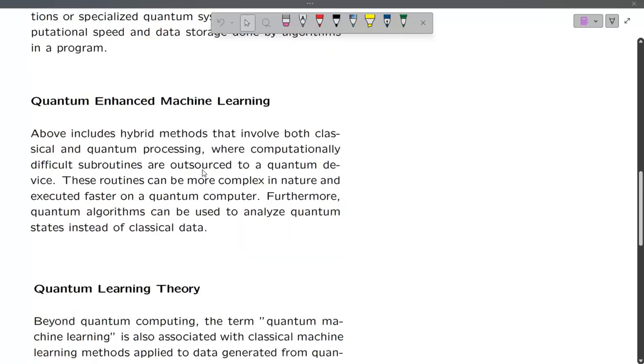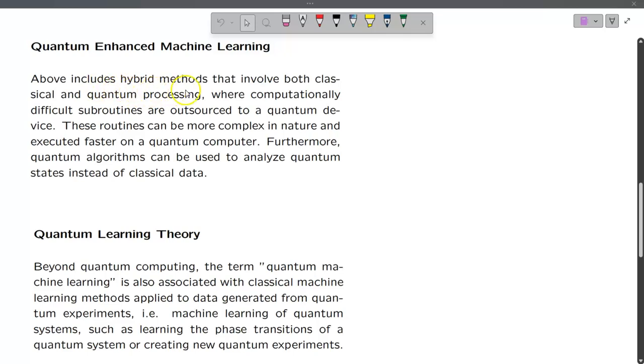Quantum enhanced machine learning above includes hybrid methods that involve both classical and quantum processing, where computationally difficult subroutines are outsourced to a quantum device. These routines can be more complex in nature and executed faster on a quantum computer. Furthermore, quantum algorithms can be used to analyze quantum states instead of classical data. So we are talking about quantum algorithms. Algorithms are built to run in quantum machines, and because of qubits in a quantum computer, its performance is very good.